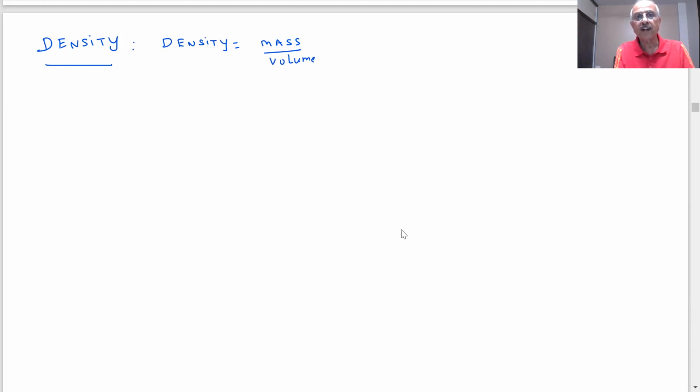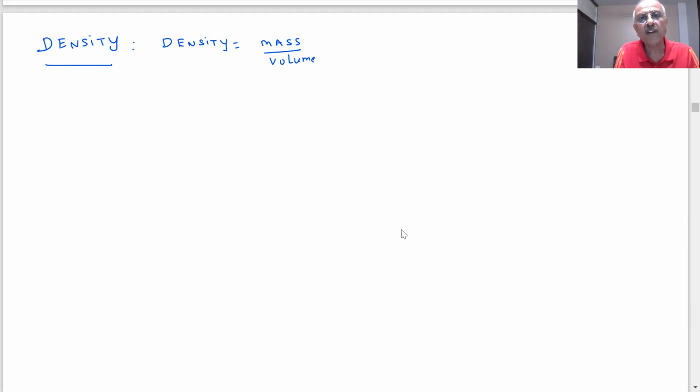You are dividing how much mass is there in 1 unit volume. So will the density of a substance change if I change the amount? No, sir. So density is a constant factor because it is mass per unit volume. How much mass is present in 1 unit volume of a substance is called density.